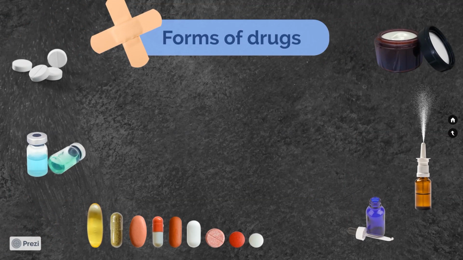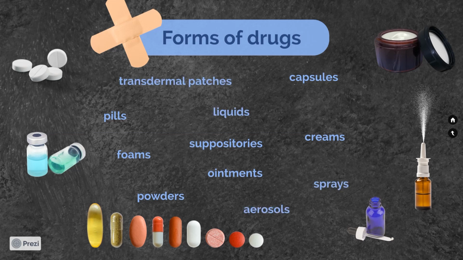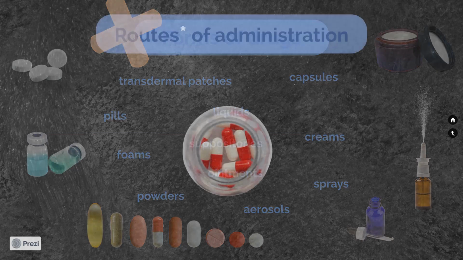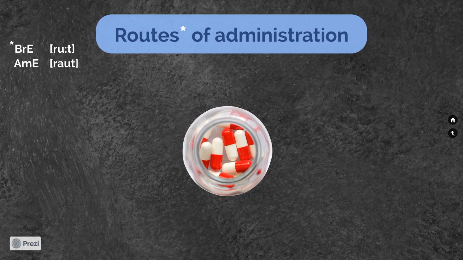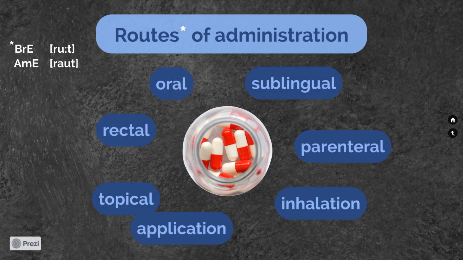Drugs come in many forms, including pills, capsules, suppositories, foams, creams, ointments, powders, sprays, transdermal patches, liquids, or aerosols, depending on the route of administration. By the way, it's route in British English and route in American English. There are multiple routes, including oral, sublingual, rectal, parenteral, topical application, and inhalation.